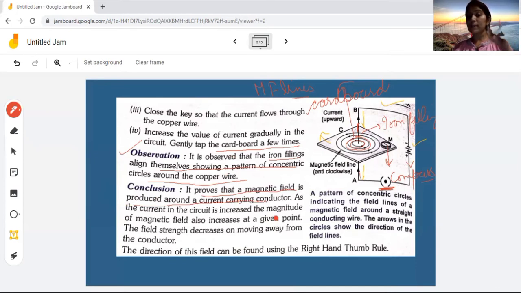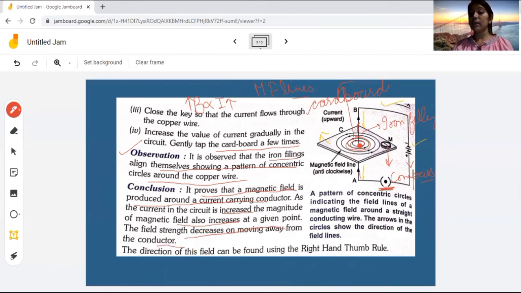Now AB is the current carrying conductor, a thick copper wire. Around that we are having concentric circles of magnetic field. Okay, so as the current is increased through this wire, the magnitude of the magnetic field also increases, because we can say that magnetic field B is always directly proportional to I. As the current increases, the magnetic field also increases. Okay, so field strength decreases on moving away from the conductor.